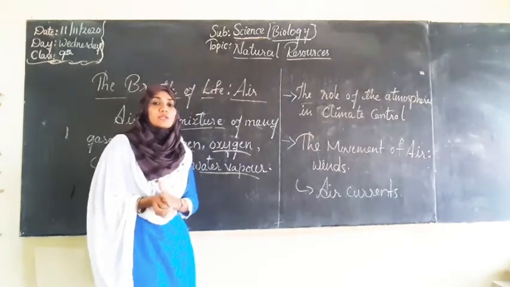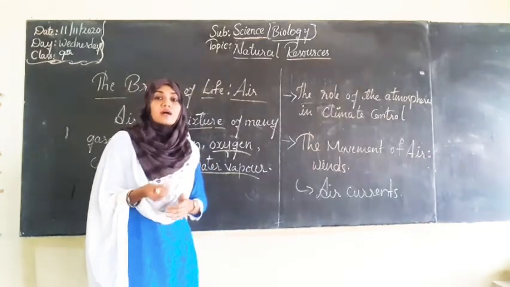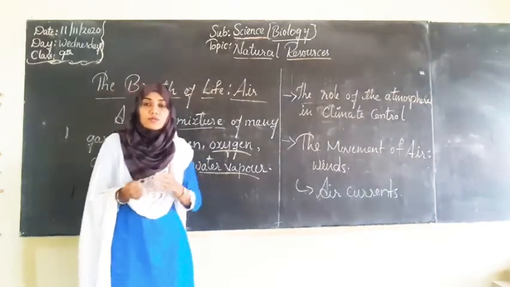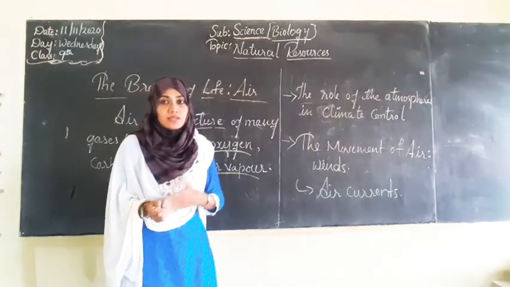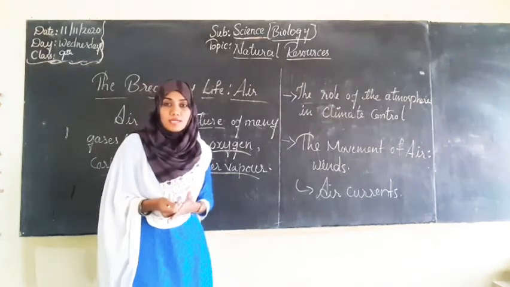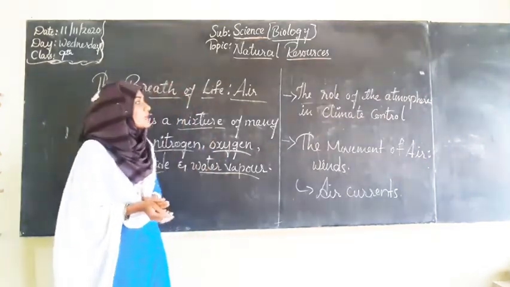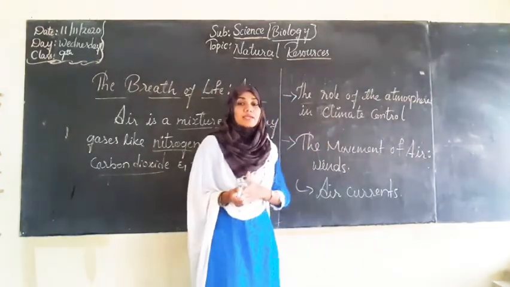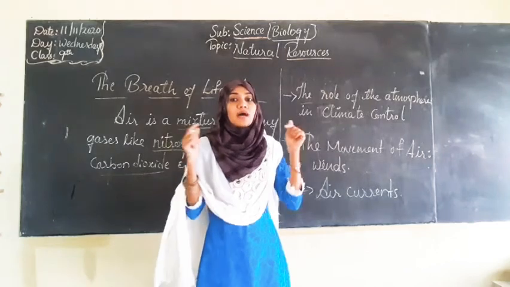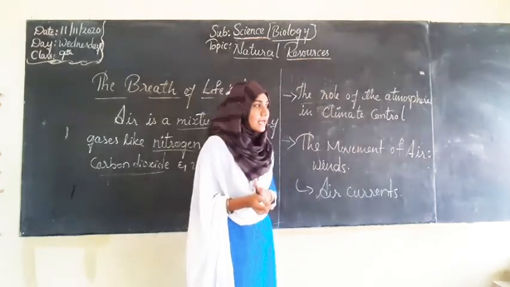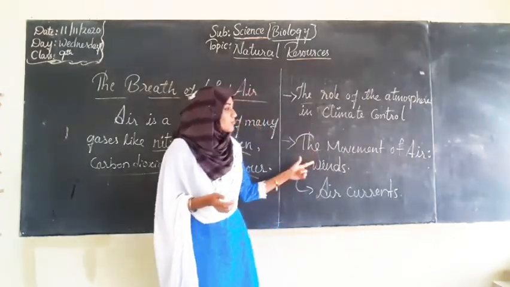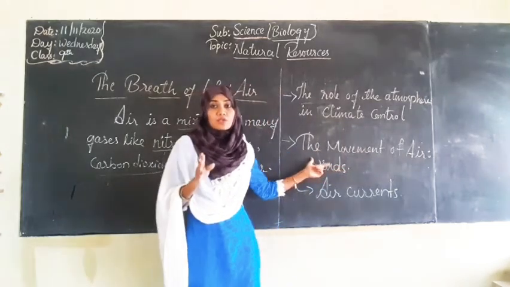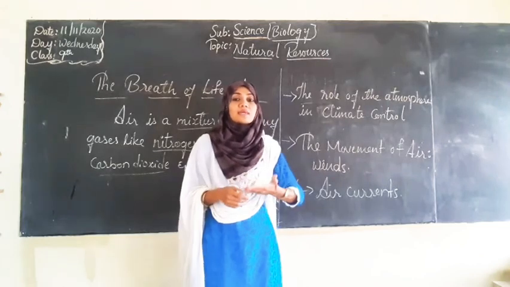Now we are going to study how air helps in the existence of life on earth, or what is the role of air in the survival of living organisms. Along with this we will also learn about the role of the atmosphere in climate control. So how does the atmosphere control the climate? After that we shall go to the movement of air, that is called wind, isn't it? So if the air moves we call it winds.